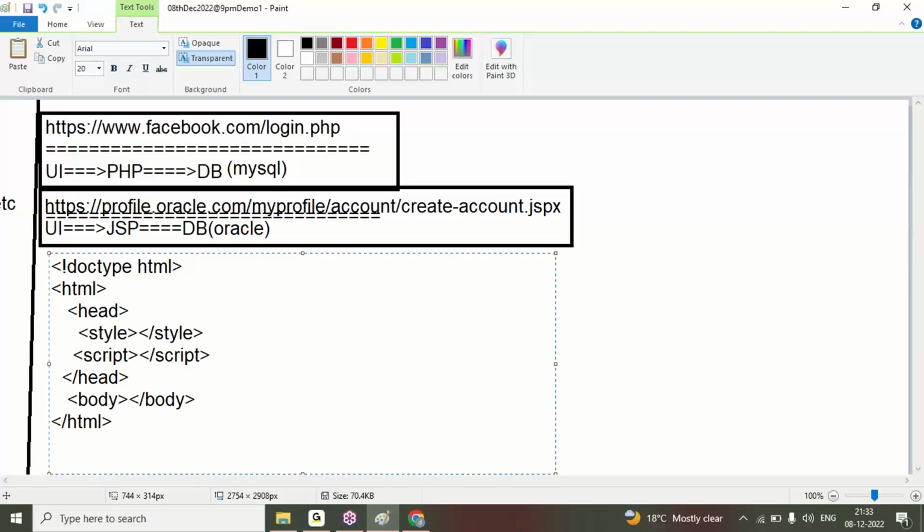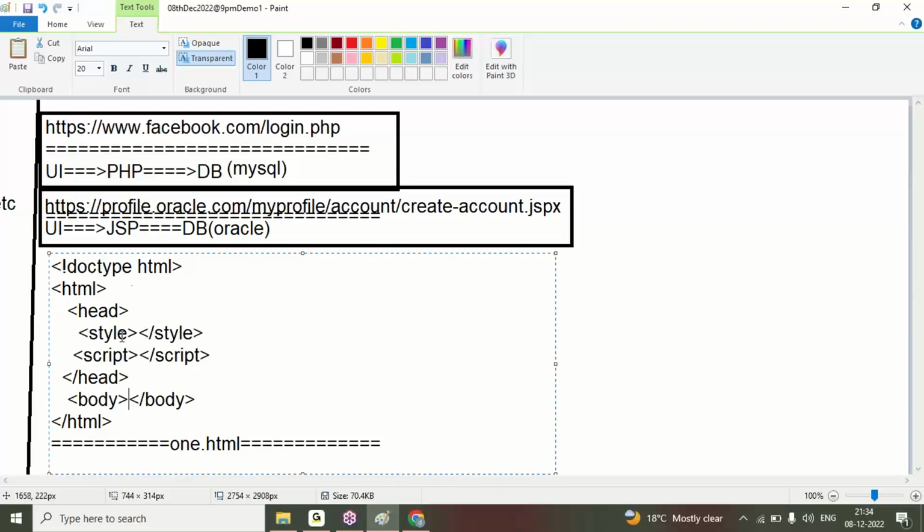Here, this is one HTML page. I can save this file with any name with .html, and I can run it with a browser. Here I am saving it as one.html. When I execute this program with the browser, it definitely gives one empty output. Why? Because there is no content in the body. If you write any content in the body, then it will show. If you don't write any content in the body, it doesn't show any output for us.